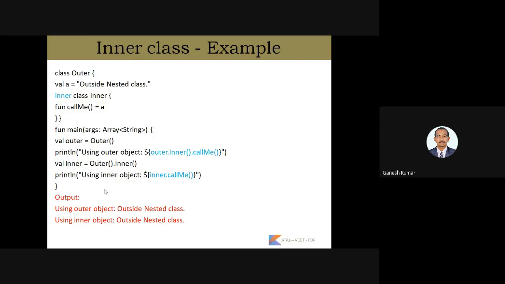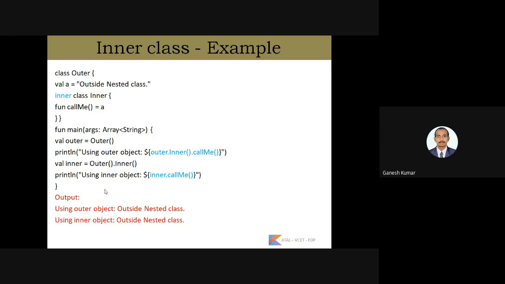So here comes the example. Class Outer, value A is equal to outside. Nested class, inner class Inner. Inner is the keyword, and then again class is the keyword, and Inner is the class name which we are going to nest inside the outer class.